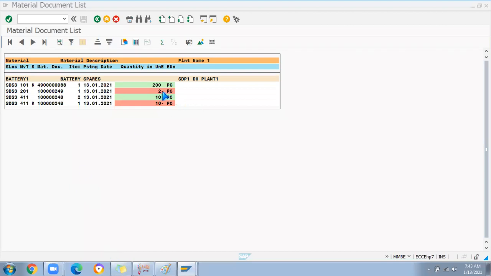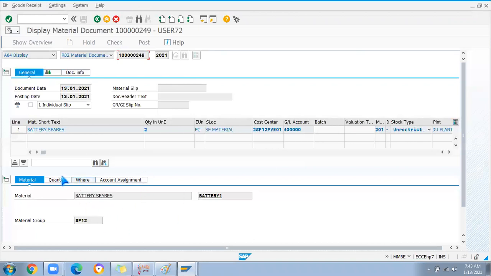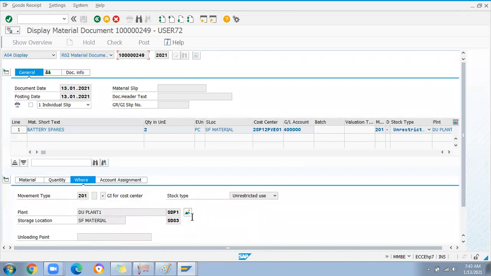Okay. See, 2 number is consumed for the 201. If you double click on this, we can see the posting happened with this. Okay, GA for cost center. Now in this case, I entered 201 but not K. In case you enter K, how will the system pick, and from where? Okay, I will do that scenario also.